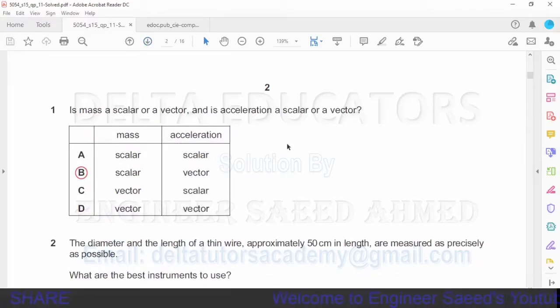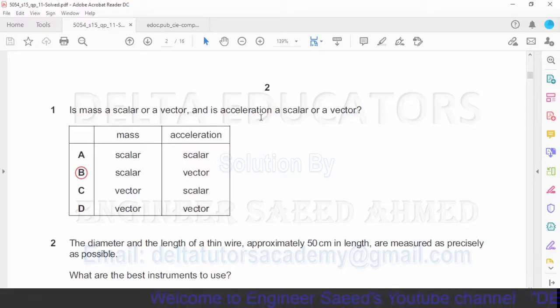Question number 1, is mass a scalar or a vector? And is acceleration a scalar or a vector? Mass is defined as quantity of matter and it doesn't need any direction for its complete specification. So mass is a scalar quantity. Whereas acceleration, it is a vector quantity.